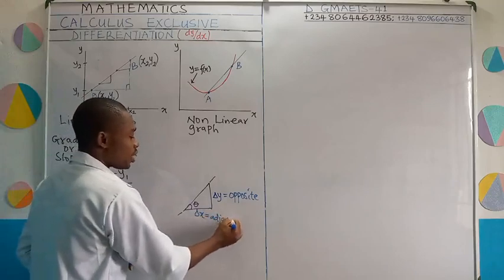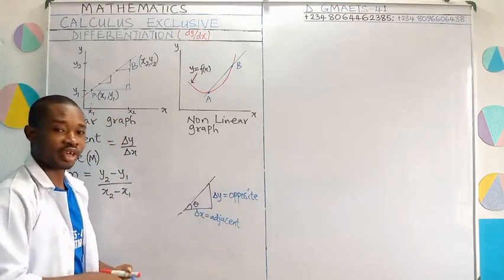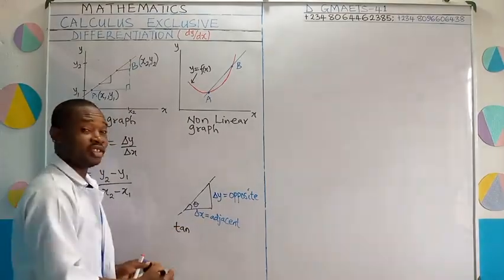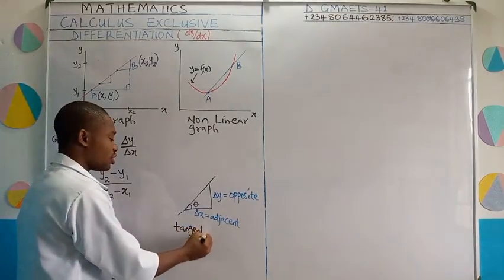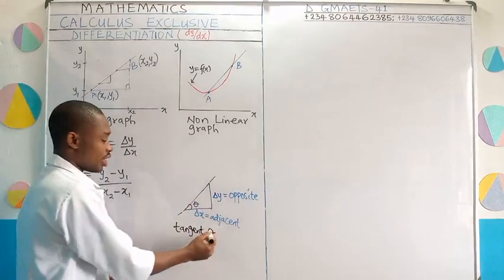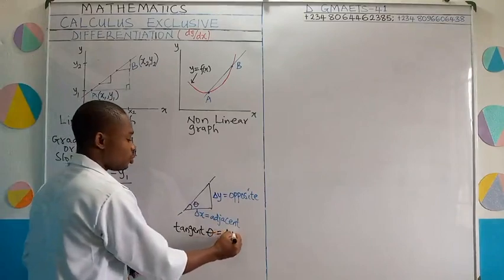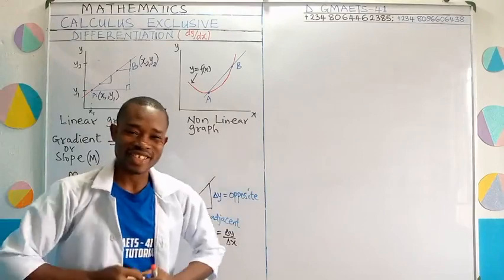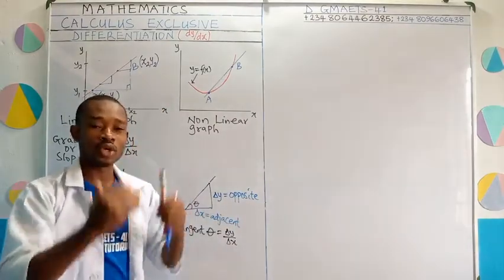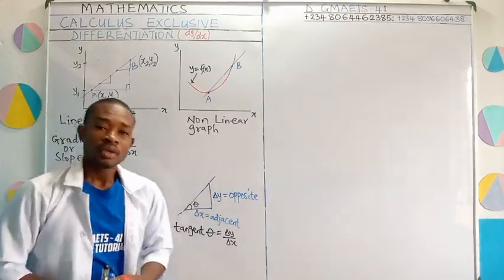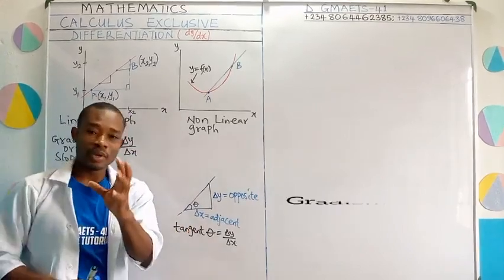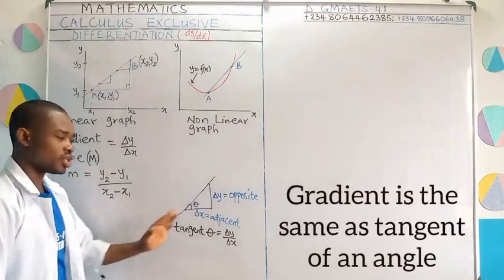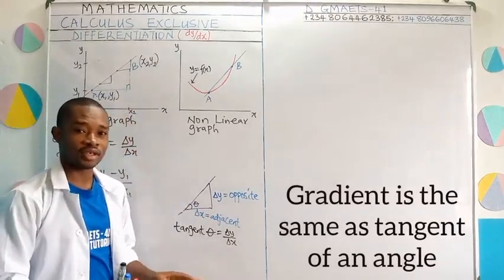When you are studying trigonometry, we know that tan theta is tangent. So let me write it in full. Tangent of this angle is equal to the change in Y all over change in X. That is opposite over adjacent. That is where the word TOA comes into play. Why did I bring in this? Simply to tell you that when you have change in Y over change in X, which is our gradient, you are actually talking about the tangent of an angle.